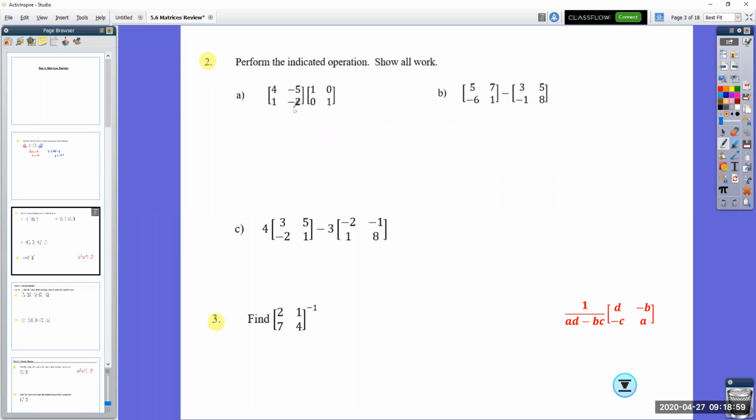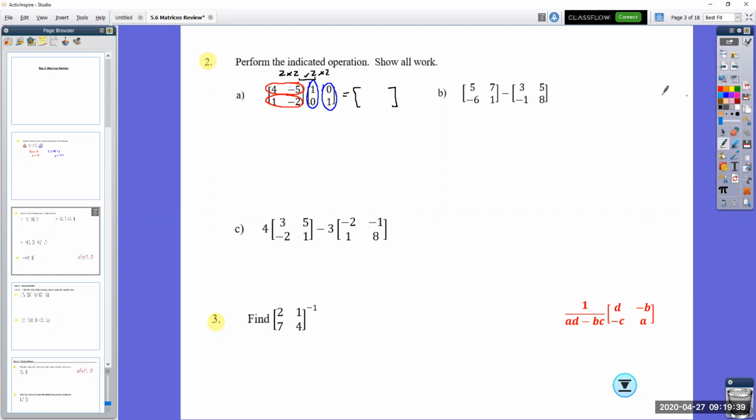Performing the indicated operation. As we're doing this, remember that when we're multiplying, it's rows times columns. So I do this row, and I'm going to be doing that with my rows and this with my columns. I want to double check to make sure I can do this. 2 by 2 and 2 by 2. Yep, those match up. And the outside numbers, a 2 and a 2, let me know that my answer is also going to be a 2 by 2 matrix.